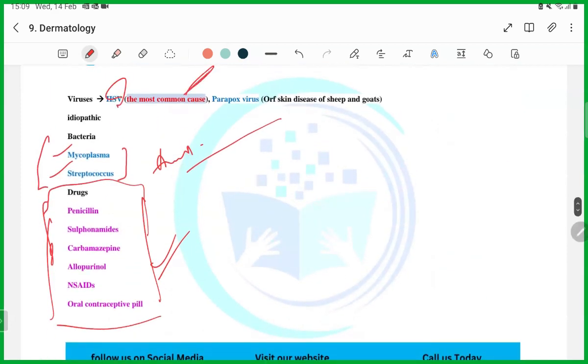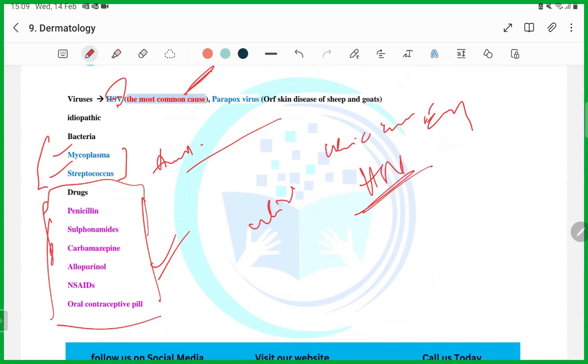And the important thing is herpes simplex, most common cause. Which of the following is the most common cause of erythema multiforme? Herpes simplex virus, guys. Then, which of the following is not a cause of erythema multiforme? So guys, they will give all of these. One will not be the cause, so you have to select that.